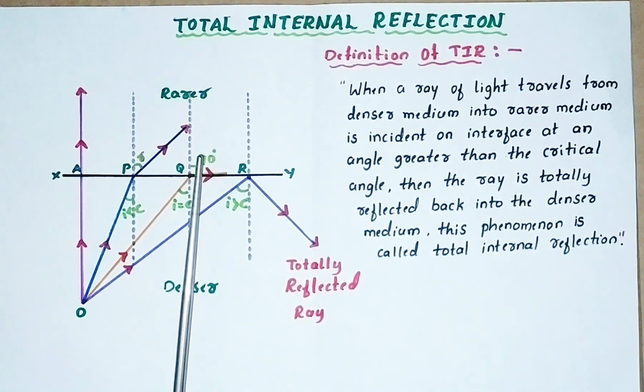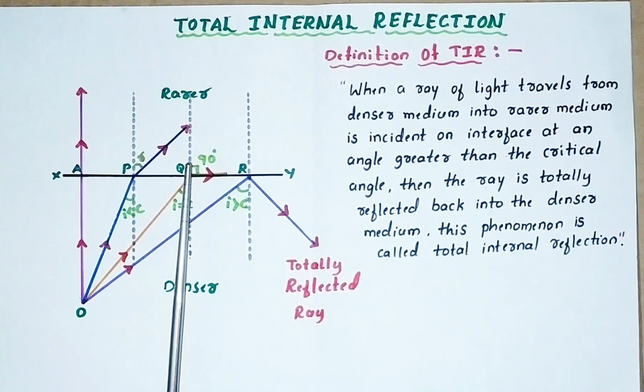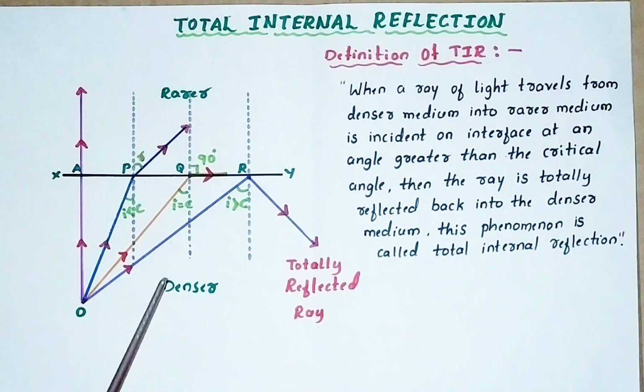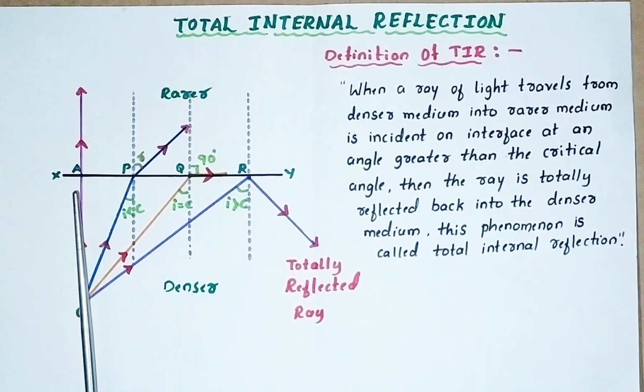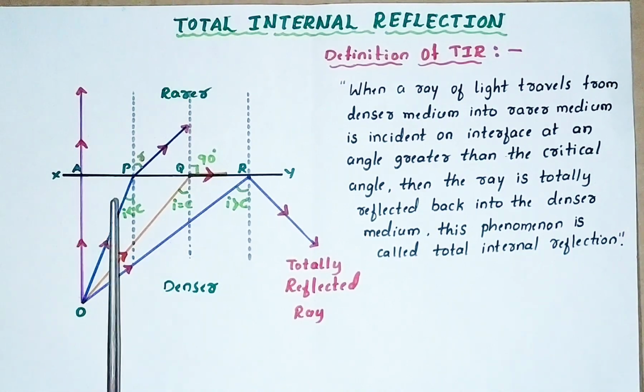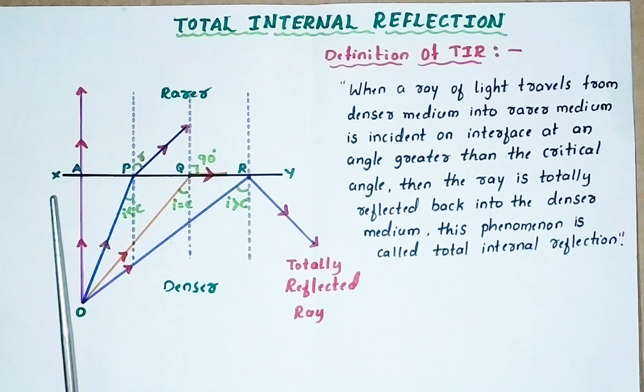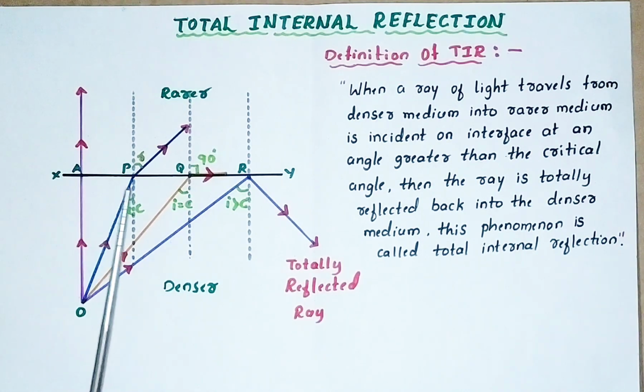Denser to rarer means the speed of light increases, bending of light takes place, and it bends away from the normal. Then where is the refracted ray? Now observe here: in the first case I is 0, in the second case I is increasing, and in the third case the angle of incidence increases further.